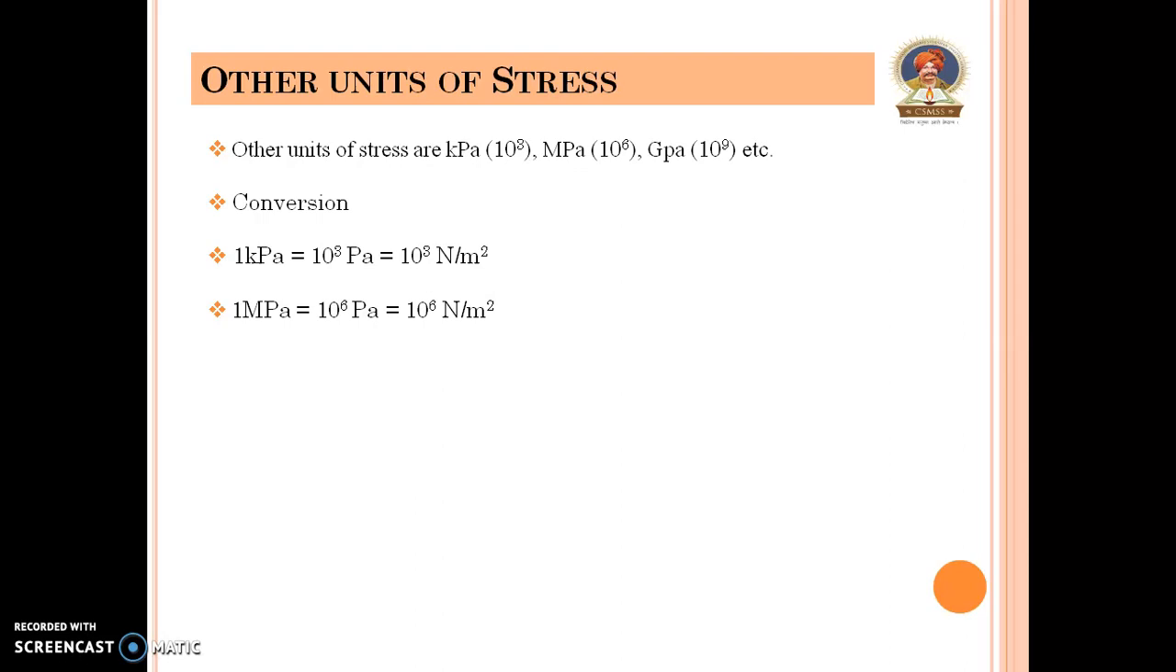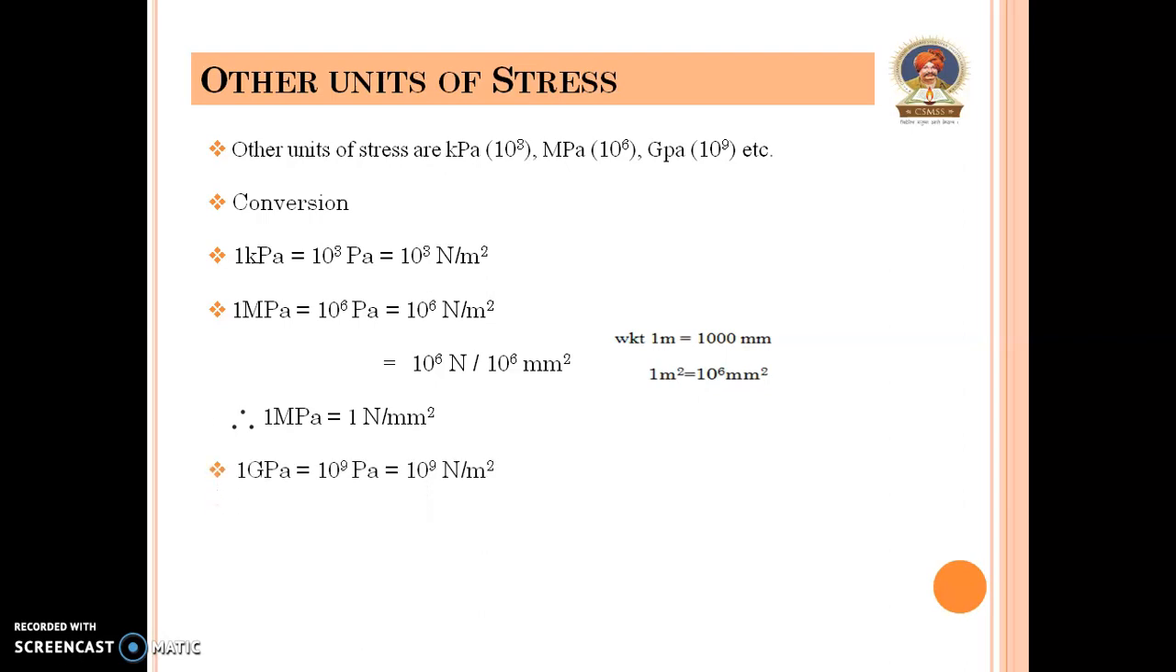So we know that 1 meter is equal to 1000 mm and 1 meter square is equal to 10 to power 6 mm square. Therefore, 10 to power 6 Newton divided by 10 to power 6 mm square. Now 10 to power 6 get cancelled. Therefore, 1 MPa is equal to 1 Newton per mm square.